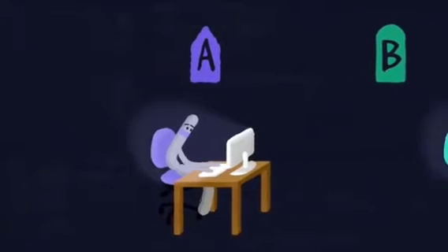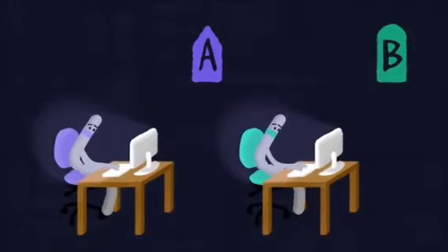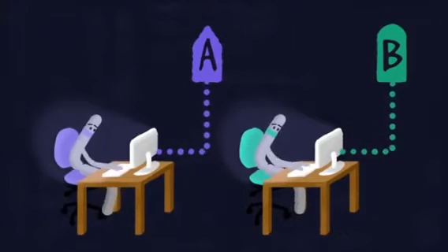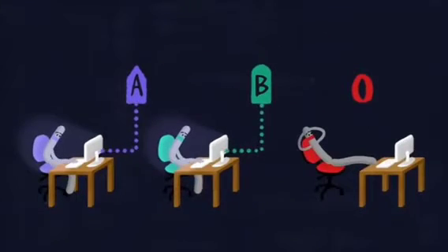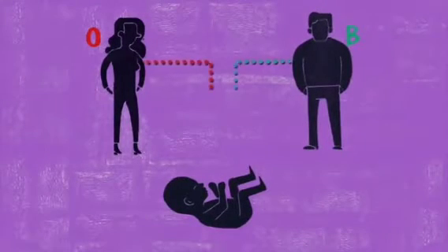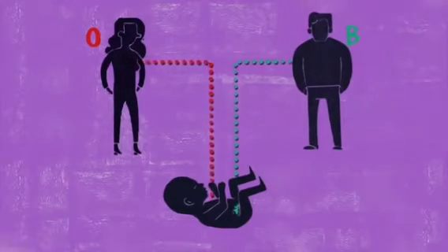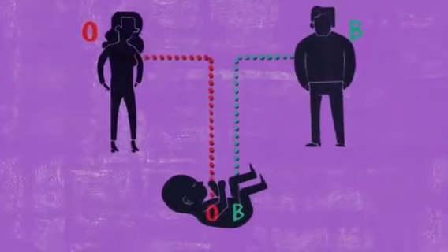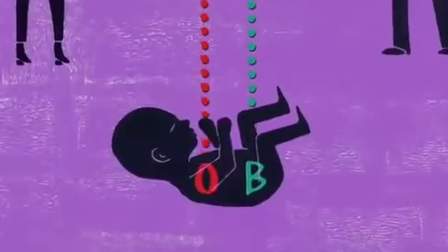If only two antigens are there, how are we getting four blood groups? That is the biggest question. So if a person has the A antigen, it will be classified as A. If a person has the B antigen in the RBC, that is called B. And if none of the antigens is present, then it is known as O, or rather 0.